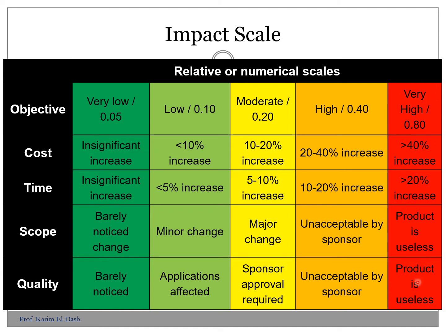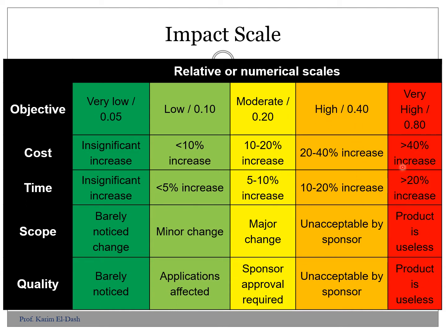Very high, that means beyond the tolerance of the sponsor, and for sure it is not accepted, and we have to manage that somehow by other alternative. When we are talking about cost and time, it is very simply to be measured. Whenever we are talking about very low, that's for example up to 5%. If it is low, that means up to 10%. If it is moderate, up to 20%. If it is high, that's up to 40%.